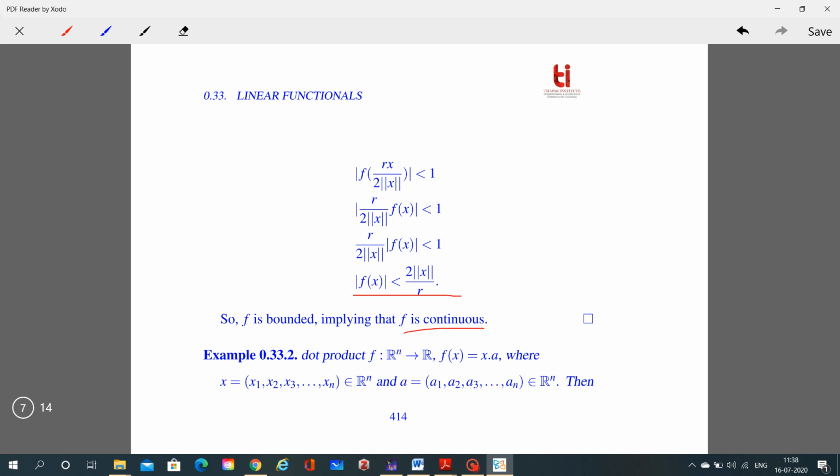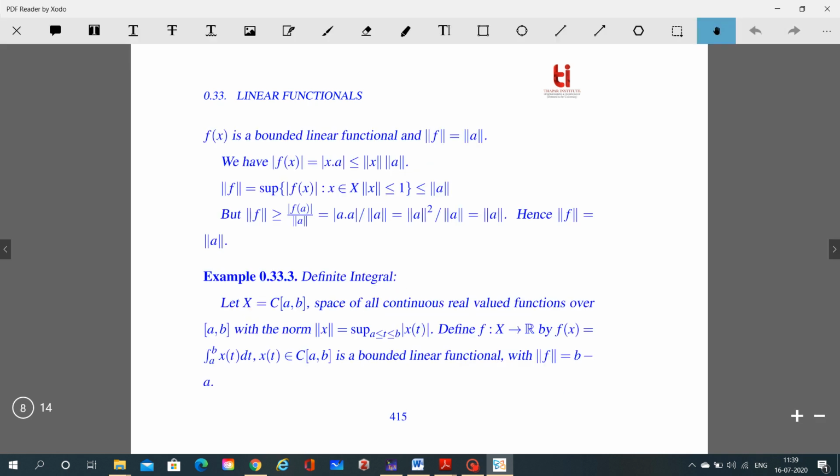Now we prove that the dot product defined this way is a bounded linear functional. Here we define a dot product from a finite dimensional space to R such that f of x is equal to x dot a, where x equals x1, x2, and so on to xn belongs to Rn, and a equals a1, a2, and so on to an belongs to Rn.